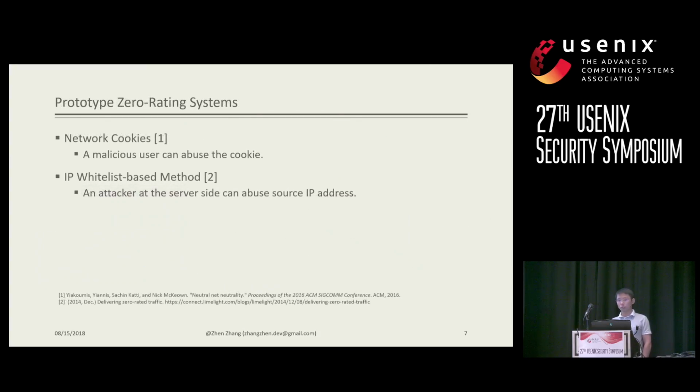And there are two types of zero rating systems other than existing industrial systems. One is called network cookie, and the other is the IP whitelist based method, for example, Facebook Zero. We will briefly talk about how those systems work and how we can compromise those zero rating services.